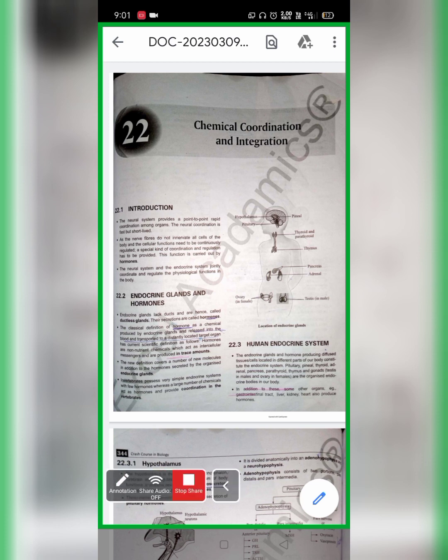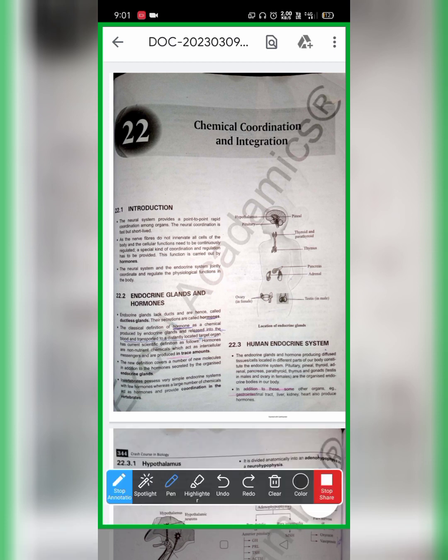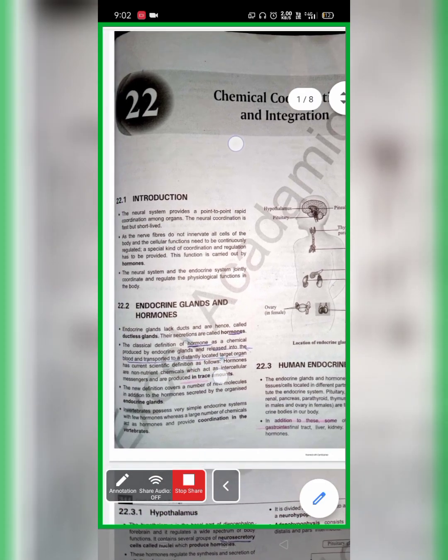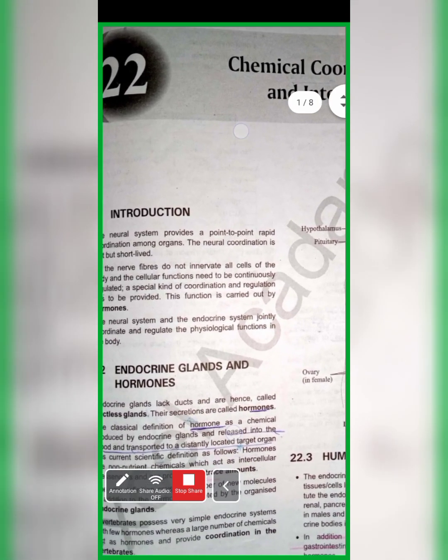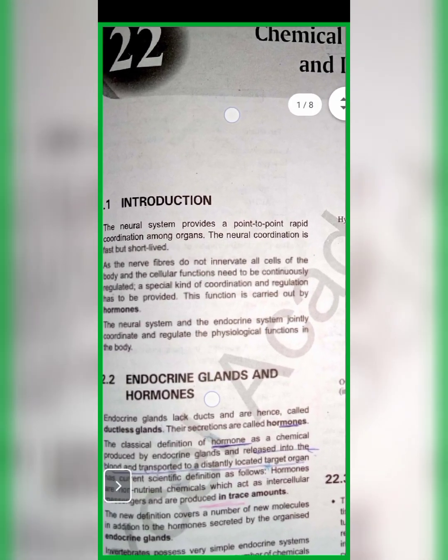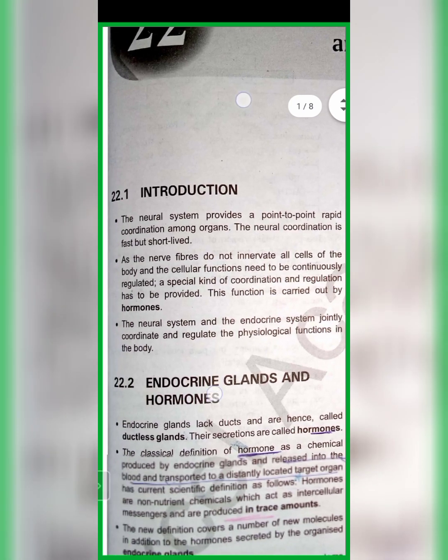Today we are going to look into a topic called chemical coordination and integration, for the board exam as well as for the NEET. So let's get into the topic. This is a very important topic. Each and every line is important from your exam point of view.